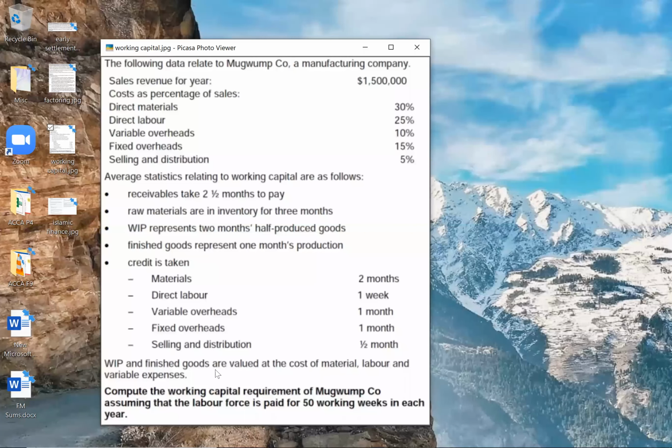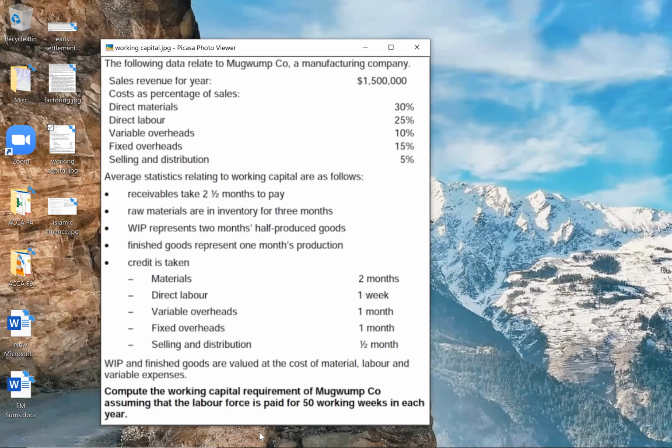Okay. Compute the working capital requirement of Mugwuk company, assuming that labor force is paid for 50 working weeks in each year. So when the calculation is in weeks, the period will be divided by 50 instead of 52. Okay, that's it. So we have to just calculate our amounts then. Let us calculate costs first.